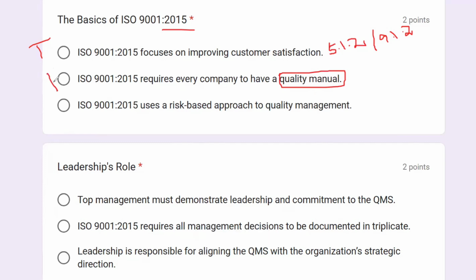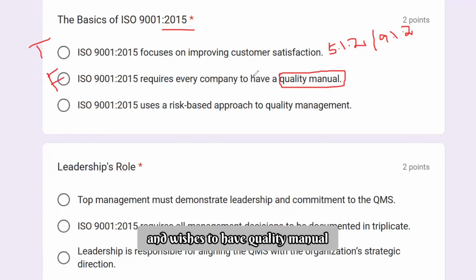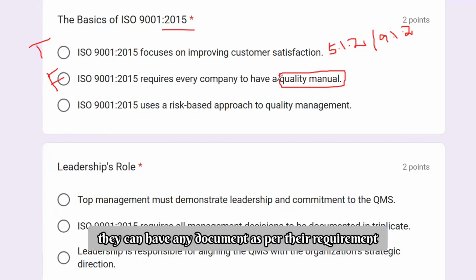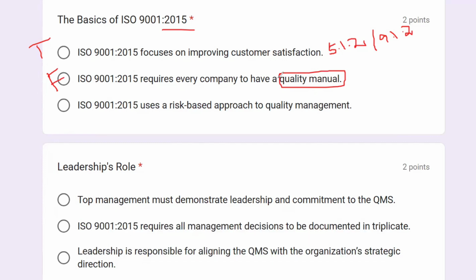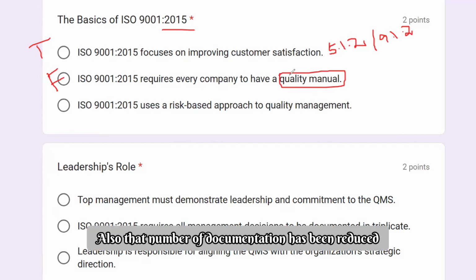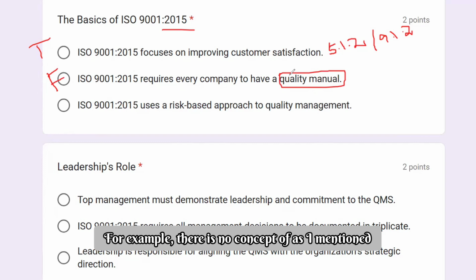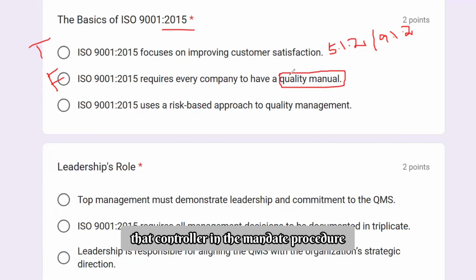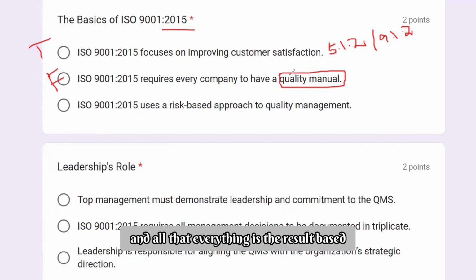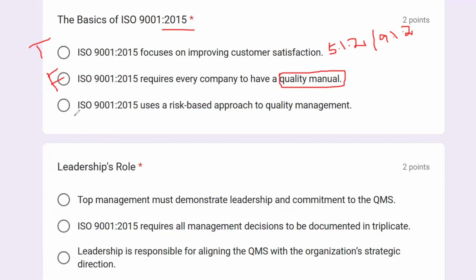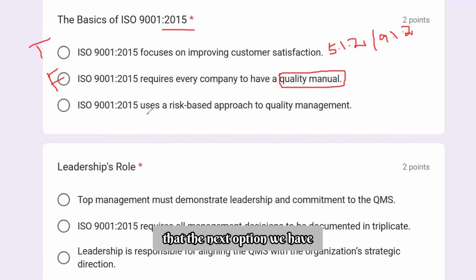So if the organization decides and wishes to have a quality manual, that is their wish, because in type and extent they can have any document as per their requirement, but the quality manual itself is not a mandatory requirement in the ISO 9001:2015 version. Also, the amount of documentation has been reduced. For example, as I mentioned, there is no concept of mandatory procedures. There is no concept of having so many procedures. Everything is result based.